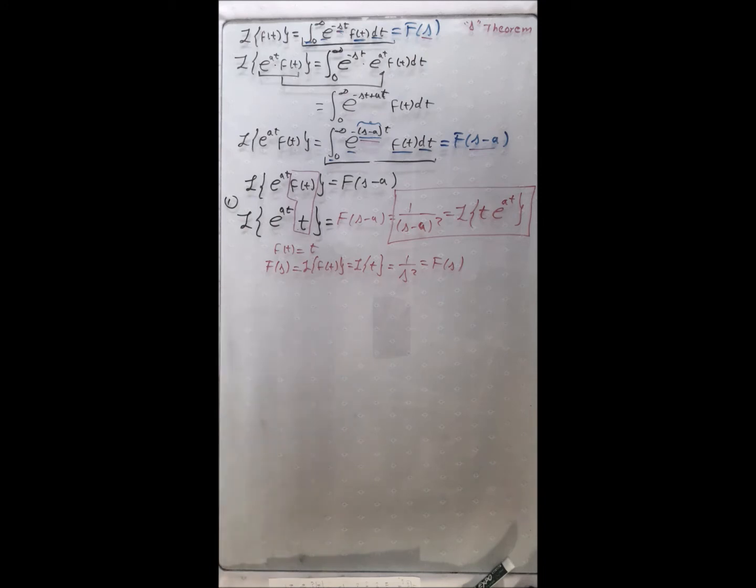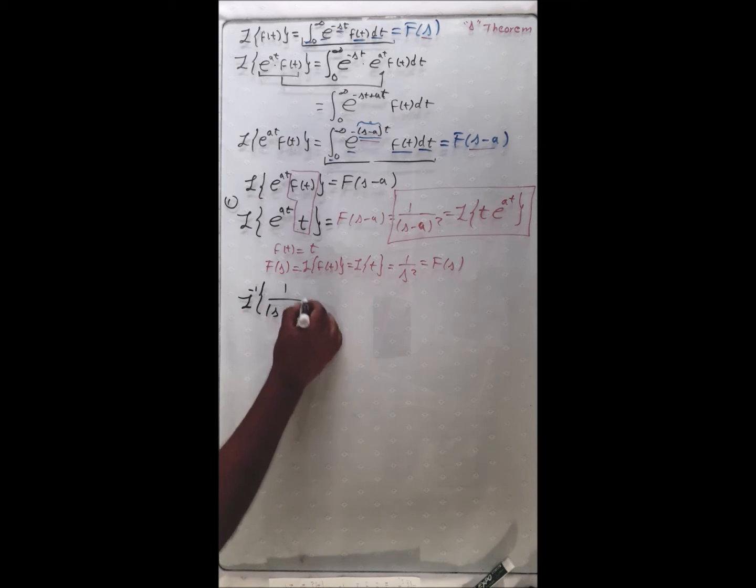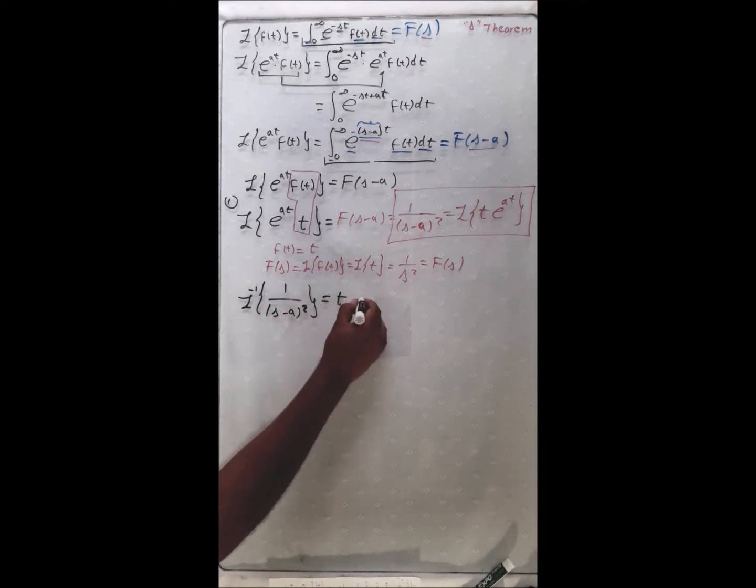From that we can develop the Laplace inverse. The Laplace inverse of 1 over (s minus a) squared is equal to t exponential of at.